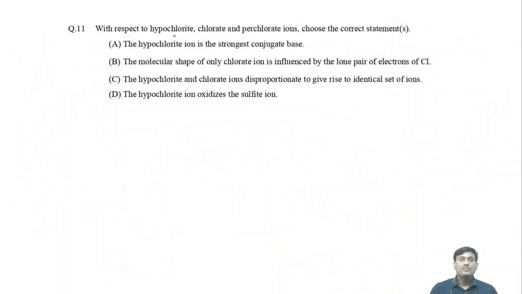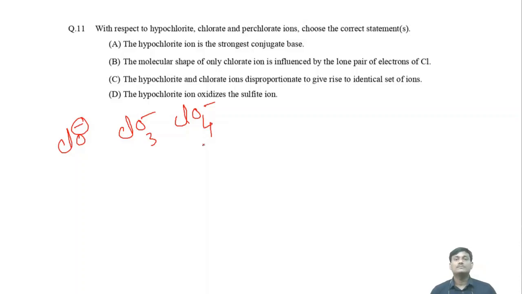With respect to hypochlorite, meaning ClO minus, chlorate ClO3 minus, and perchlorate ClO4 minus, choose the correct statement. Hypochlorite ion is the strongest conjugate base.